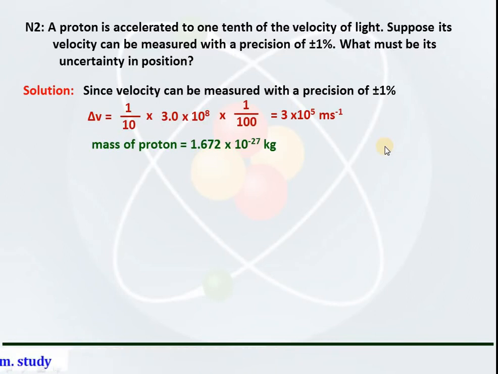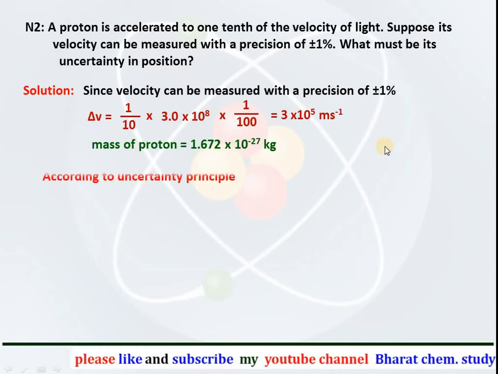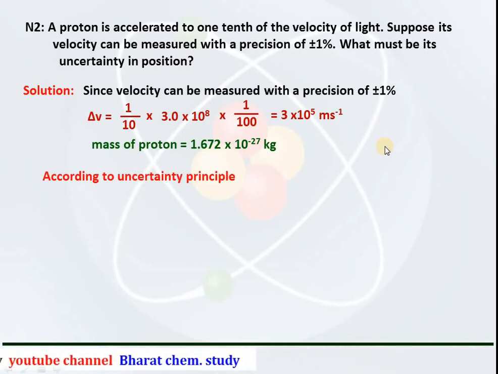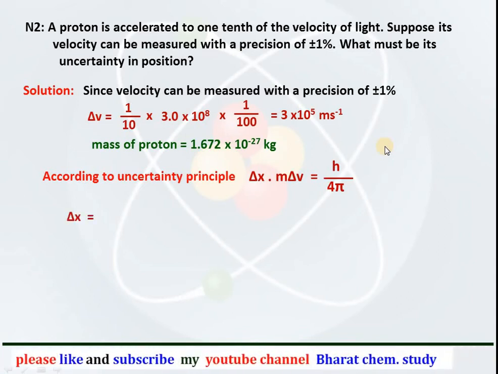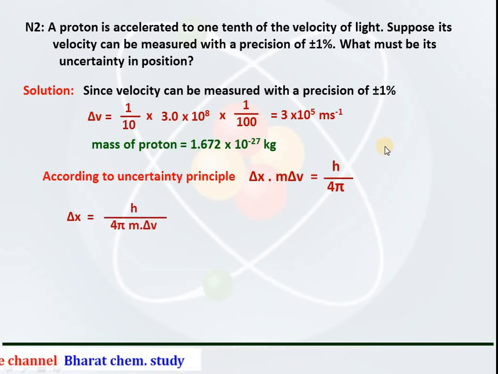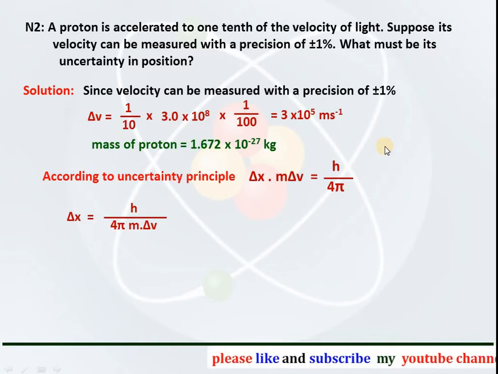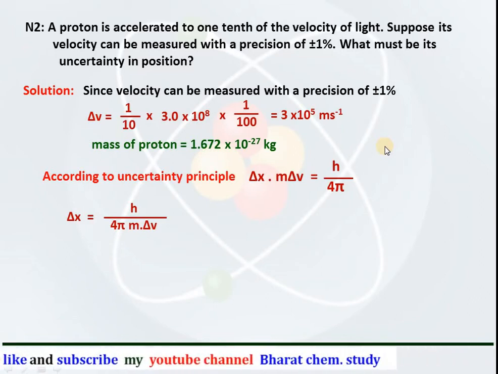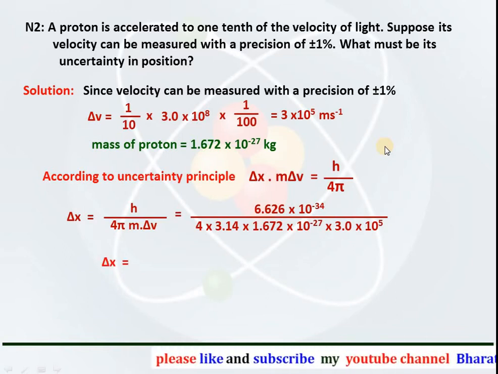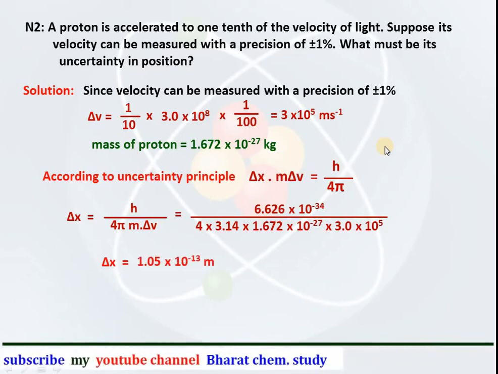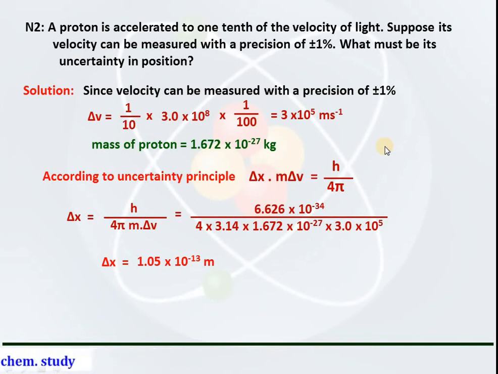The mass of a proton is 1.672 into 10 raised to minus 27 kg. So according to the uncertainty principle, delta x into m delta v is equal to h upon 4 pi. The uncertainty in position can be calculated by using the formula h upon 4 pi into m into delta v. On putting the values of the Planck constant, pi, mass and uncertainty in velocity, the answer for the uncertainty in position comes out equal to 1.05 into 10 raised to power minus 13 meter.